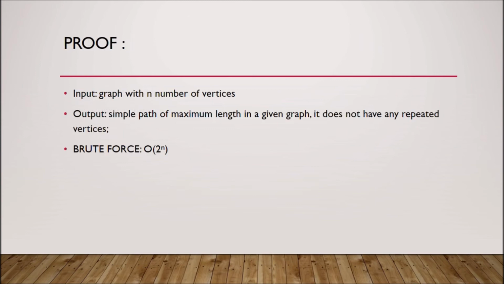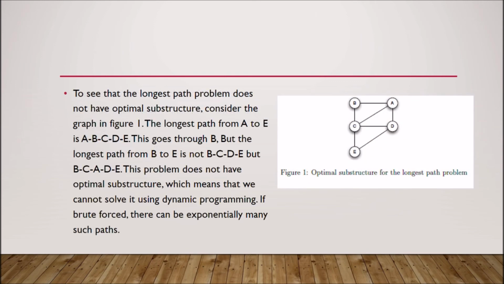So proof. Take for example the input graph with n number of vertices. Our output must be a simple path of maximum length in a given graph. It does not have any repeated vertices. So if we brute forced it, we will have an exponential running time. To see that the longest path problem does not have optimal substructure, consider the graph in figure 1.